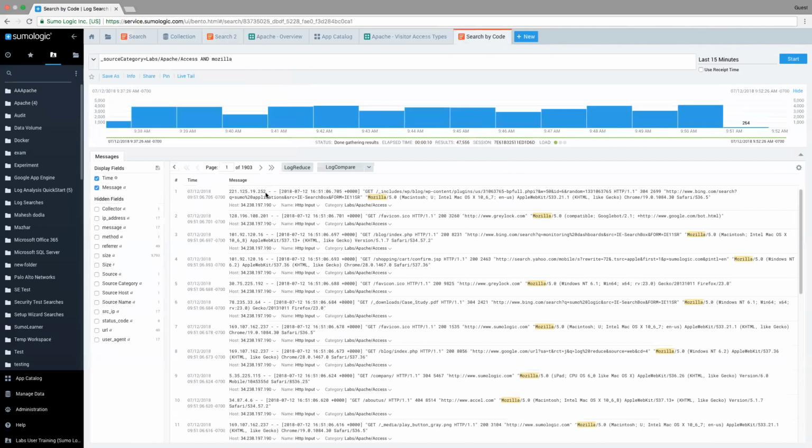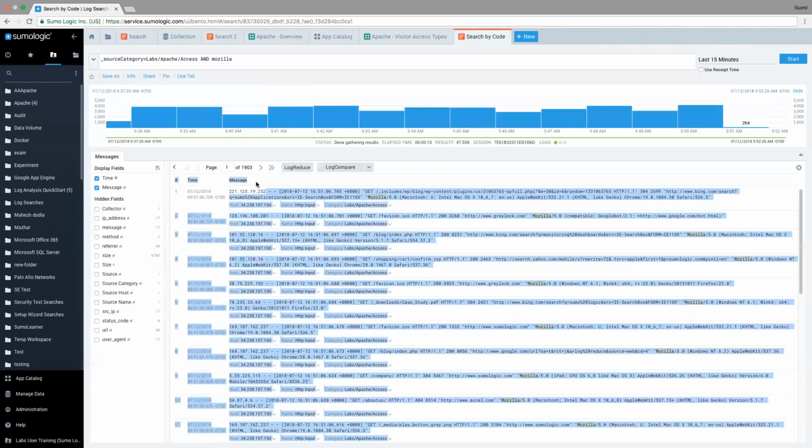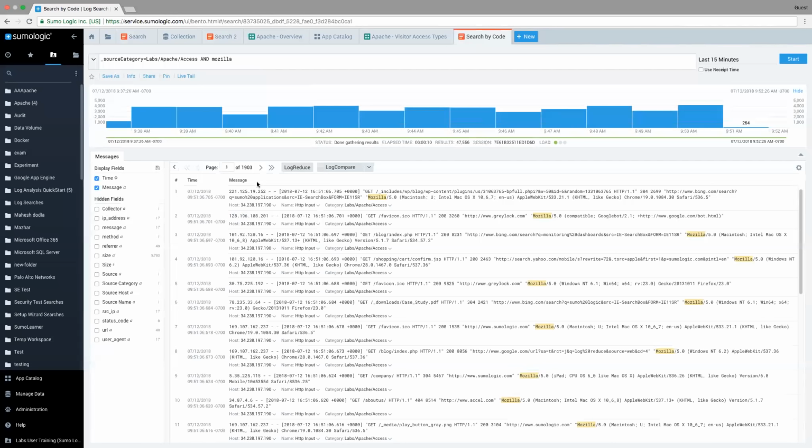I see in these messages an IP address, and an IP address there. I'm only looking at the host IP address. We're going to ignore the other one, which refers more to the collector, the metadata for the host, that I'm not really interested in right now. In this case, I just want to see the IP address that's associated with each message. And so how do I go ahead and use those?